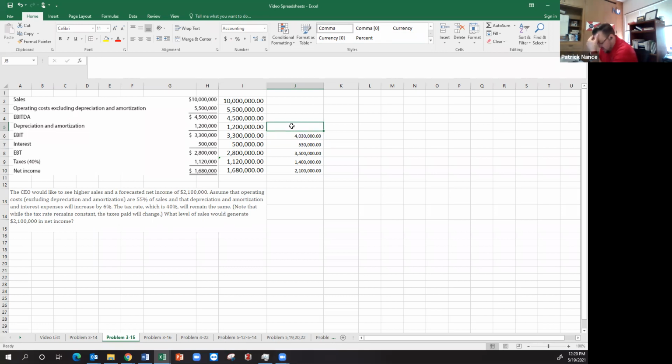So now my earnings before interest and taxes needs to be 4,300,000. It says that depreciation, amortization, and interest expense go up by 6%. So that one also goes up by 6%, so do the same thing, times 1.06. And since that number is just subtracted from the other, I can just add back up. So I'm taking the 4 million plus the 1.2 million to give me 5,302,000.